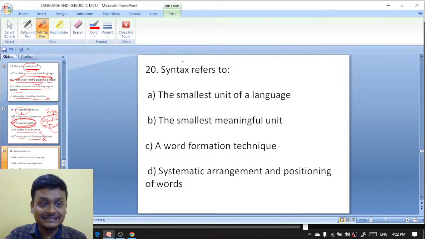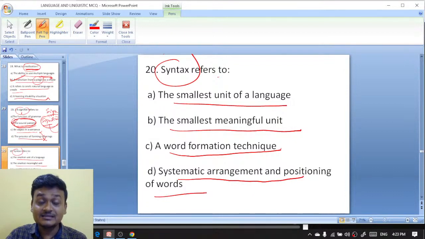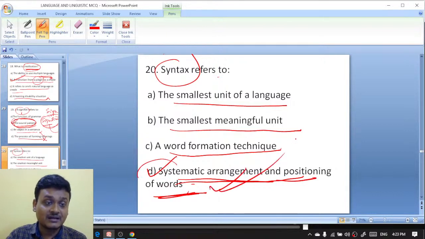Next question. What is syntax? Syntax refers to the smallest unit of a language, the smallest meaningful unit, or a word formation technique, or a systematic arrangement and positioning of words. What is syntax? Syntax is actually a systematic arrangement and positioning of words. So D is the right answer.